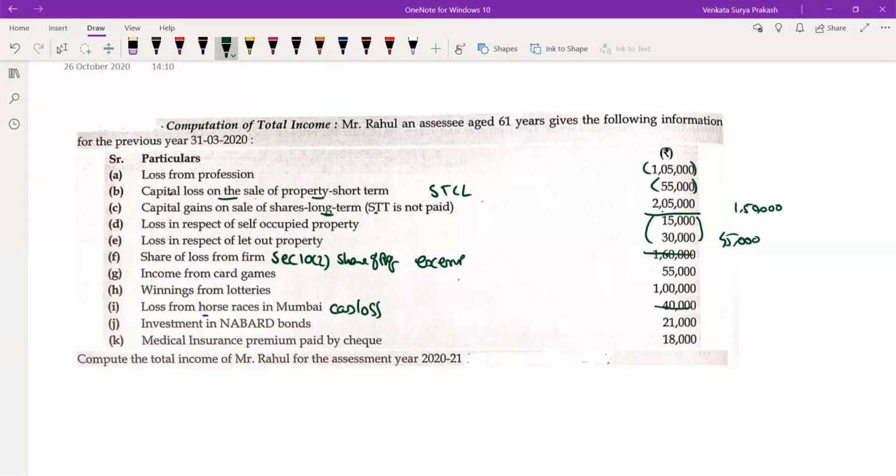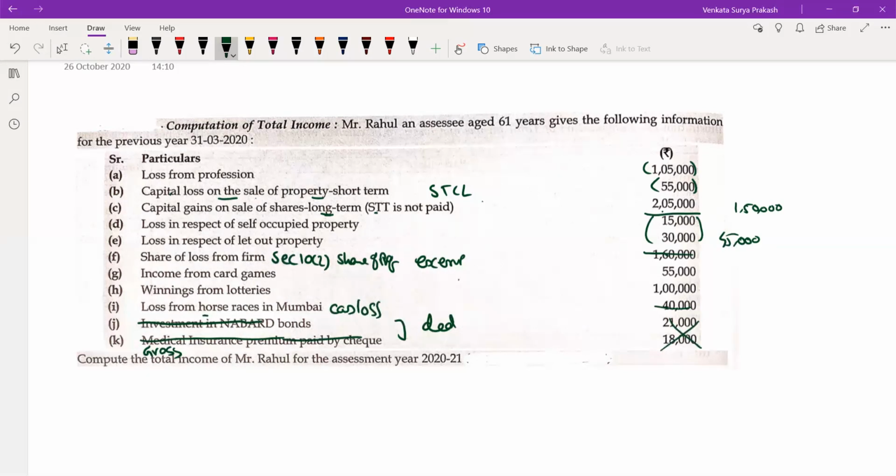Investment in NABARD's medical insurance premium. See, at present, let us restrict our problem to only gross total income. So let us ignore your investments. Let us ignore your medical insurance premium, because this will be qualified for your deductions. So now let us not bother about this too. So let us close the problem till computation of your gross total income. That's it. It's very simple.